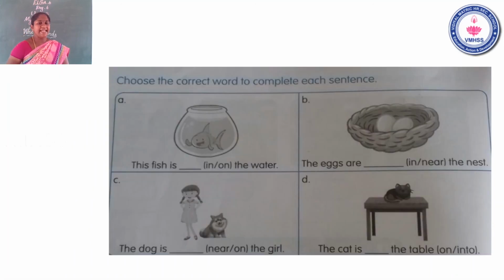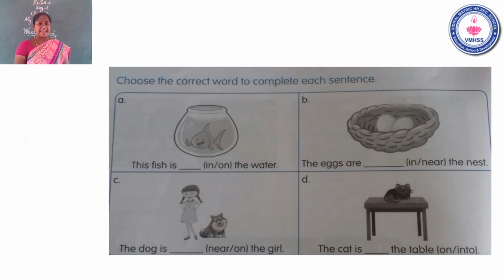See the next slide. Page number 58. Children, take your worksheet. Page number 58. Position words. Children, now I will read the sentence for you. Choose the correct word to complete each sentence. Okay, children, now I will read the sentence for you.